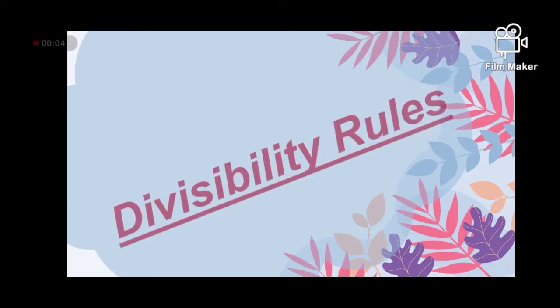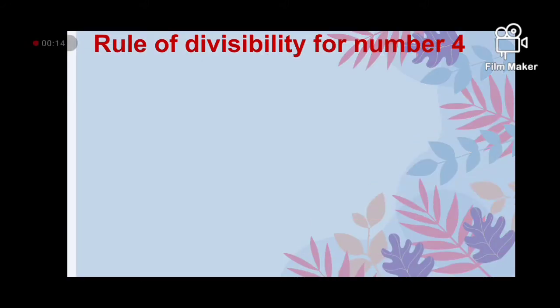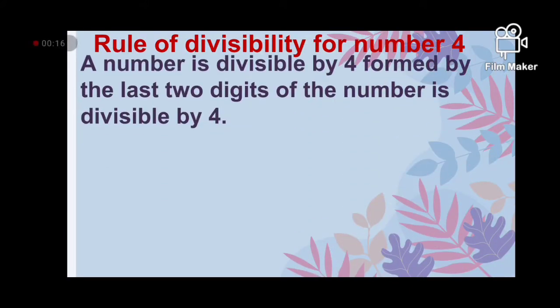Now let's move to the first topic of our today's lecture. It is divisibility rule. The first rule of divisibility is the rule for number 4. A number is divisible by 4 if the number formed by its last 2 digits is divisible by 4. The number which is divisible by 4 must have the last 2 digits divisible by 4.